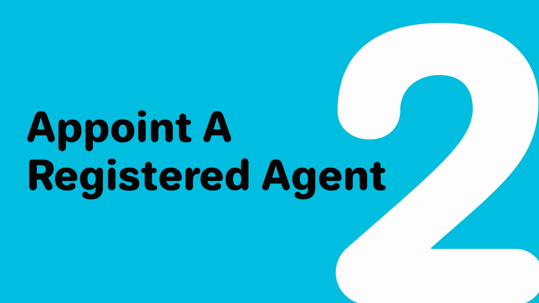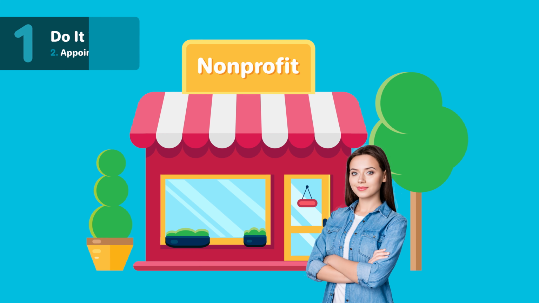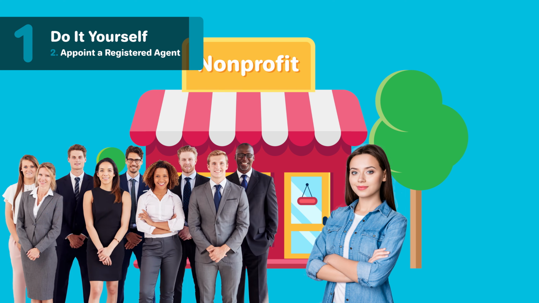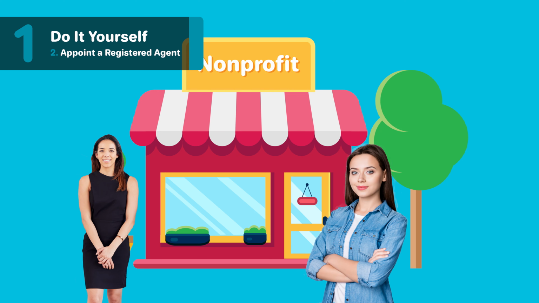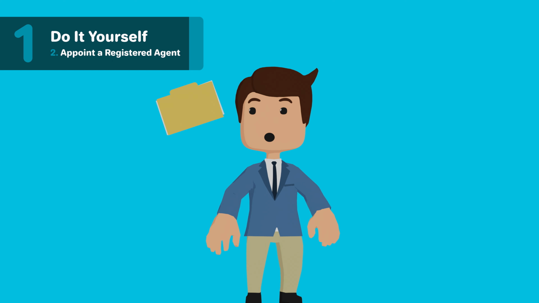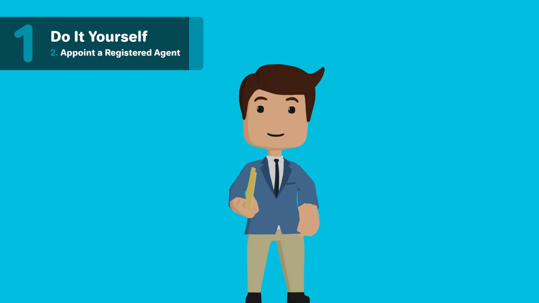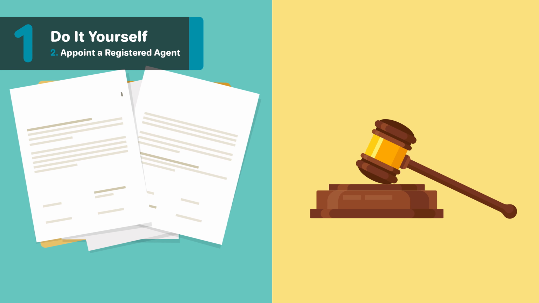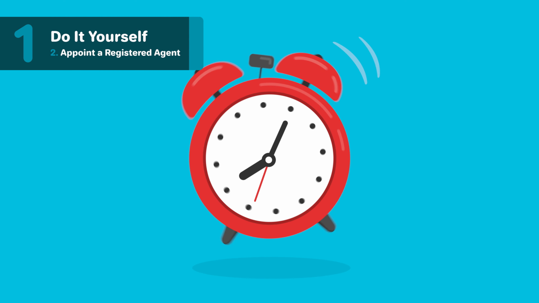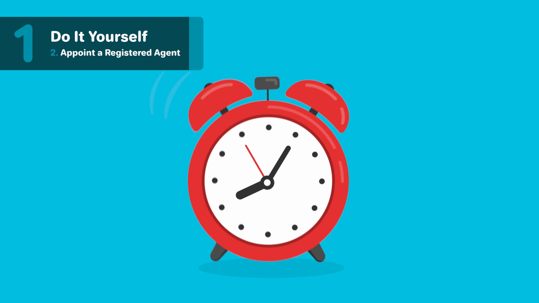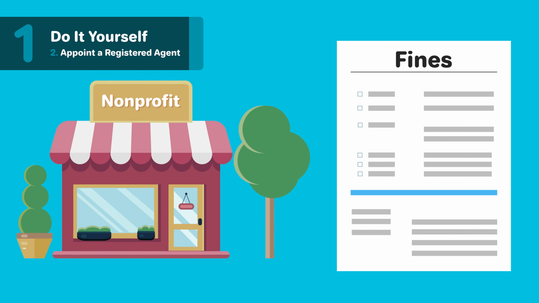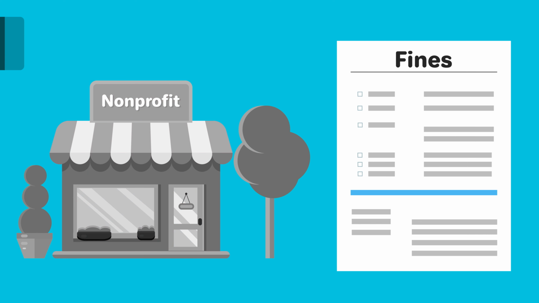2. Appoint a registered agent. The registered agent can be an individual in the company, including yourself, or you can hire a professional service authorized to do business in Texas. They will send and receive legal papers on your behalf. These documents include official correspondence, like legal summons and document filings, which your registered agent will receive and forward to you. Your registered agent will also help remind you to file the necessary reports. Failure to properly maintain your nonprofit can result in fines and dissolution, so this assistance is valuable.